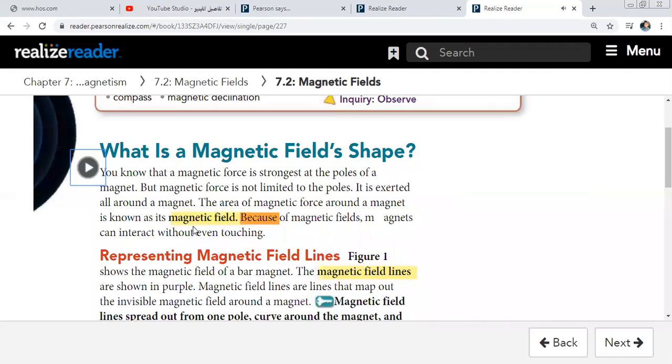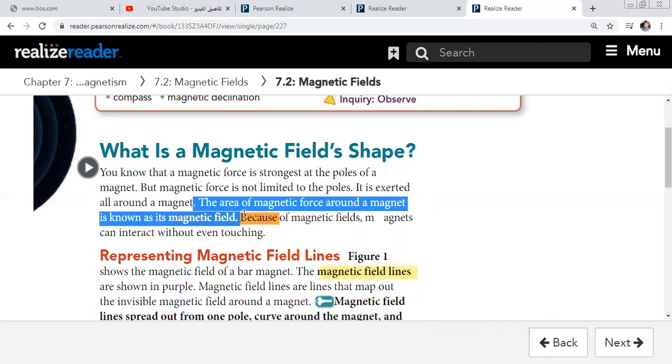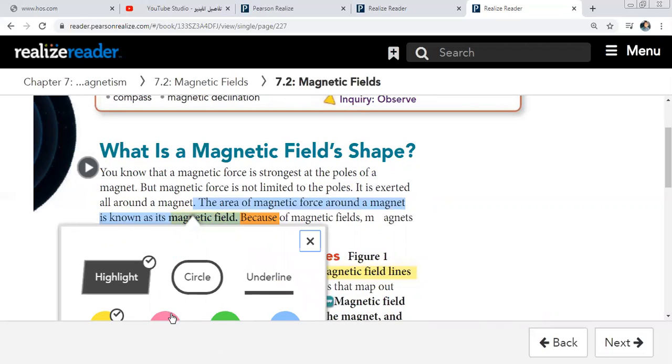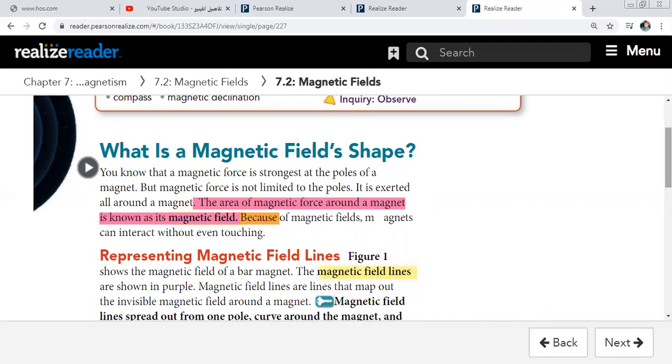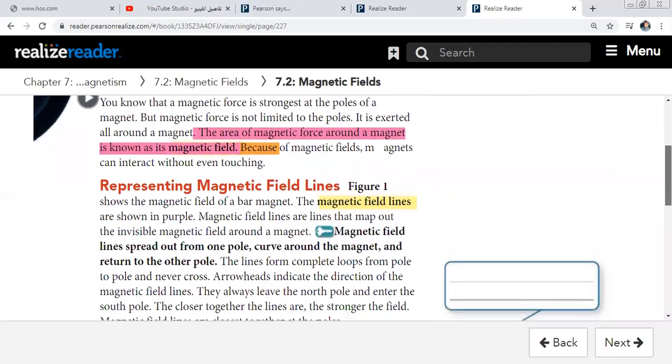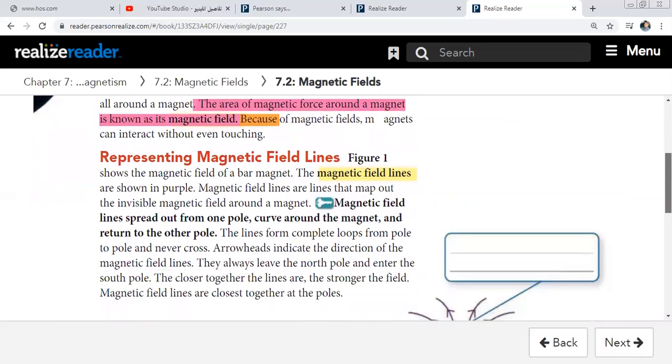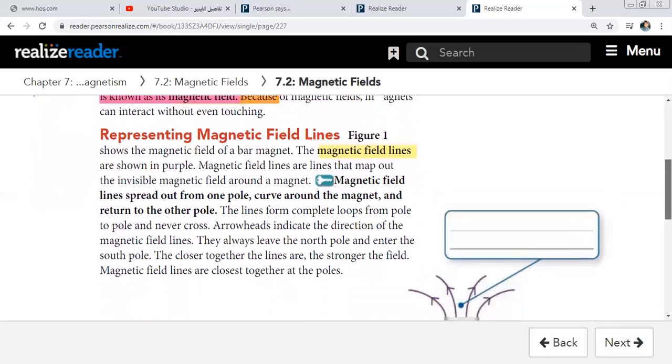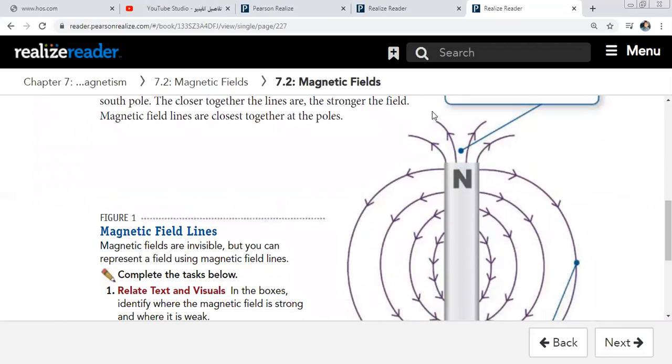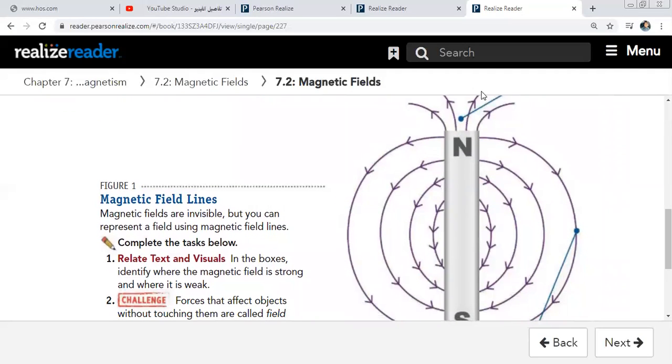Okay, so what is the meaning of magnetic field? The area of magnetic force around a magnet is known as magnetic field. The area of the magnetic force around the magnet, all of the area around the magnet, is called magnetic field.